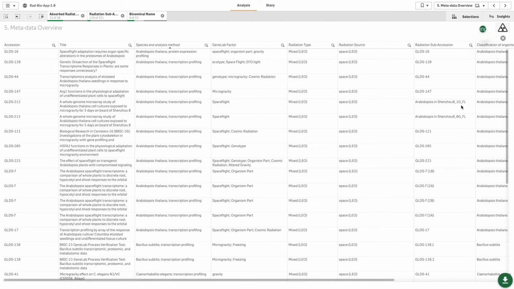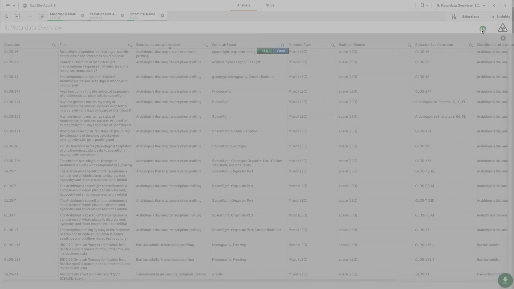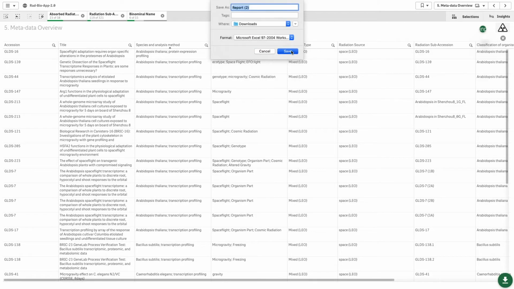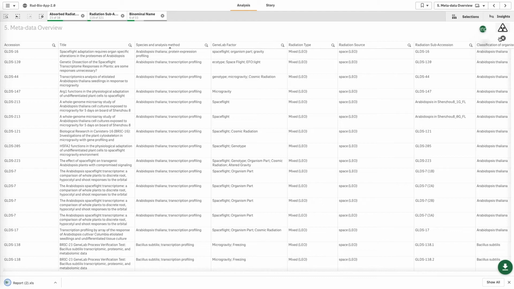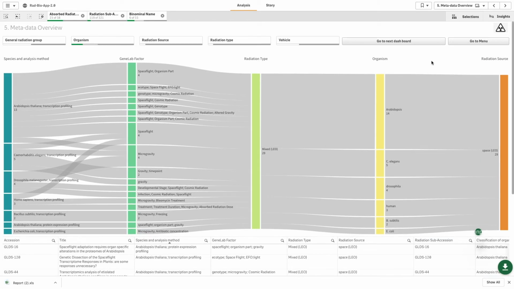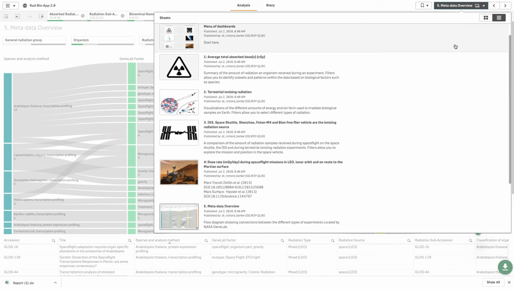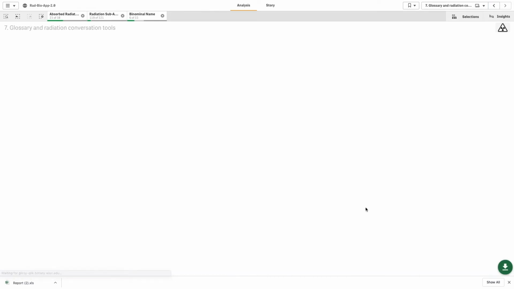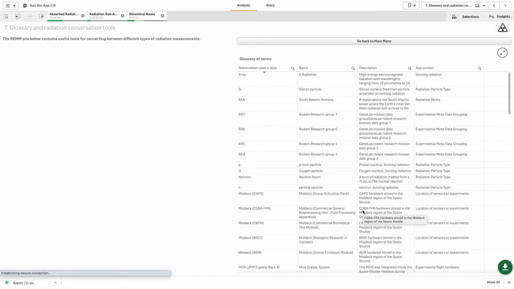If you find some studies of interest, again, you can always download these tables by clicking on this green download button, and then finally downloading here. You can save it as a spreadsheet or as a Word document. These data can be saved and investigated at a later time. I often like to take the GLDS accession numbers for NASA GeneLab and then access the primary genetic data or proteomic data associated with it.